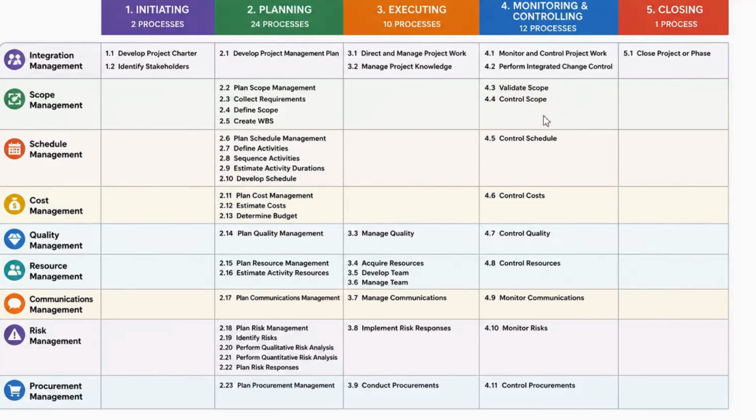and control the scope when it is exceeding the expectations, and control the schedule. Okay, these people are working on this and everything is in control. Then we are going to control cost. This is very important, where we have to complete our project within the budget. And then we are going to control the quality, whether the quality is good or bad. And then we are going to control the resources. Okay, who is working on what? Resources can be anything. They can be internal, external, and everything. We have to control the resources.